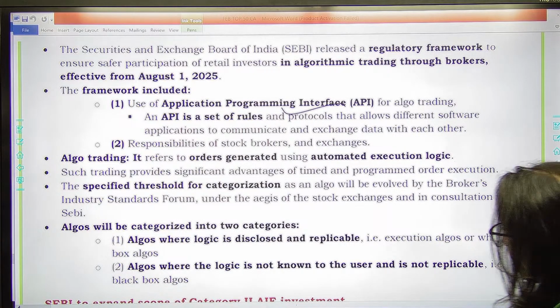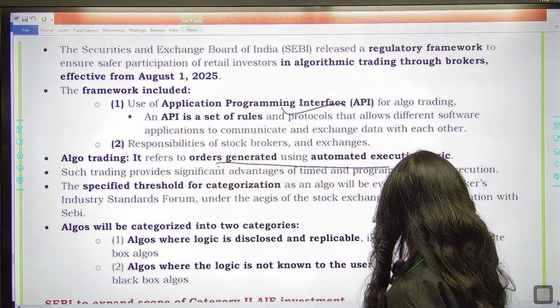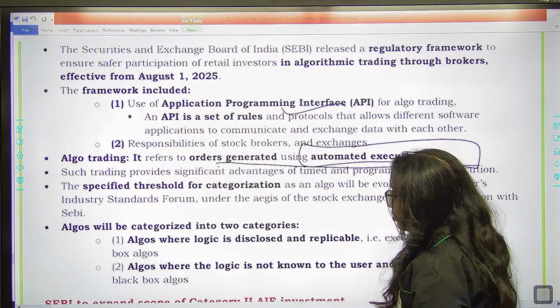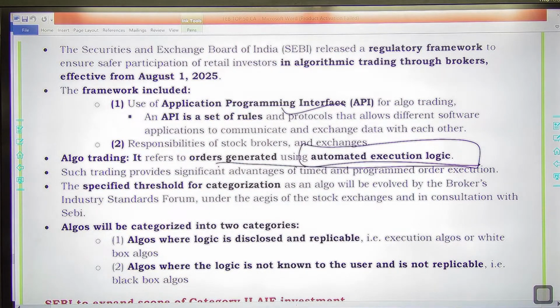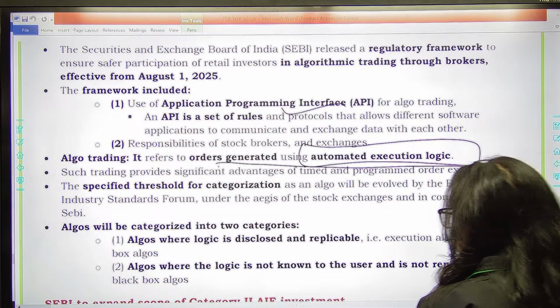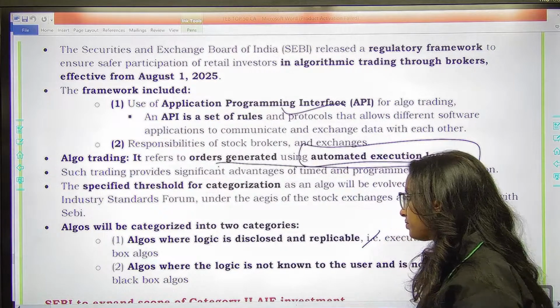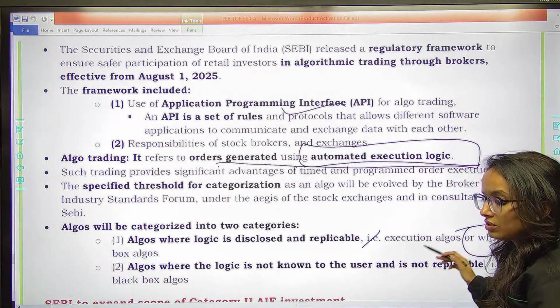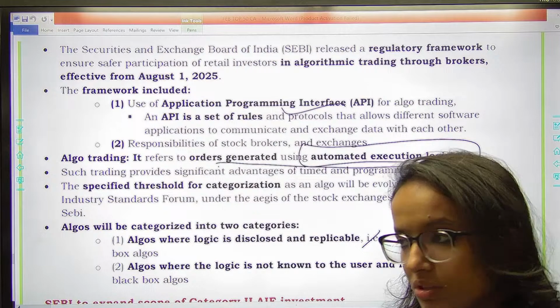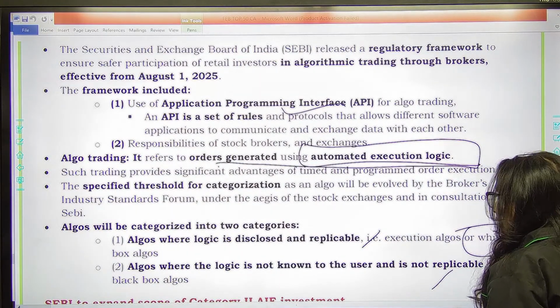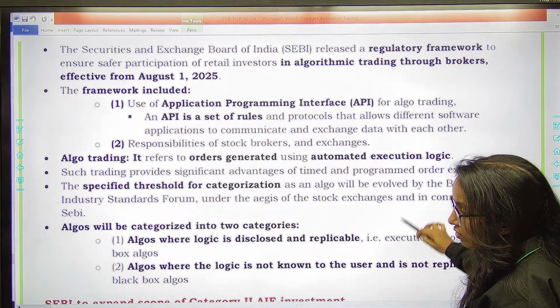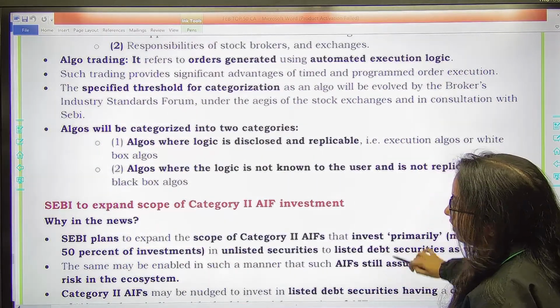Algo trading क्या होती है आप सबको पता ही है, where the orders are generated using automated execution logic, जिसमें automated execution logic basis पे order generate होता है and it is applied for the trade. और इसमें भी दो categories होती हैं algo trading में. You have white box algos and then you have black box algos. White box algos होते हैं where the logic behind the algo is very clear, replicable and is disclosed. In black box it is not disclosed, right?